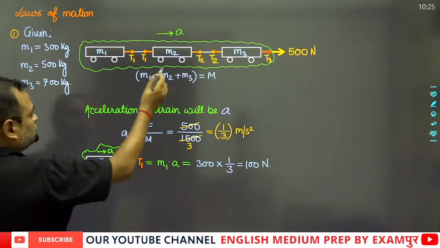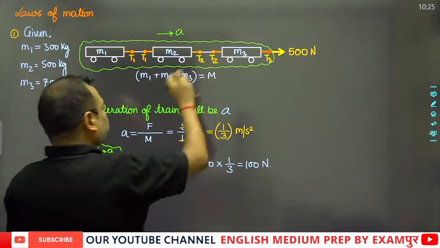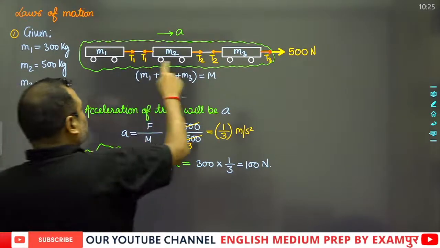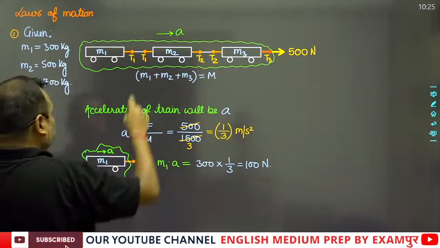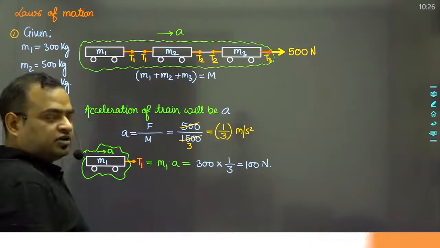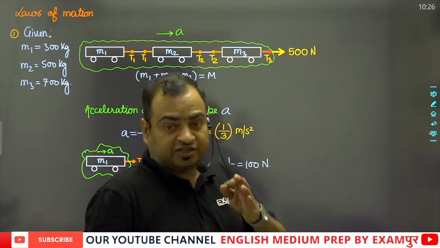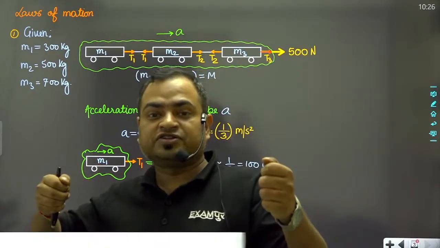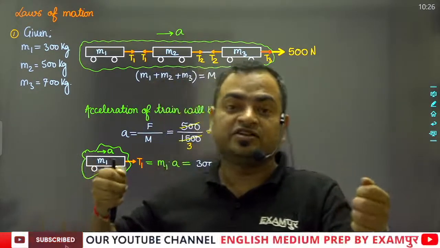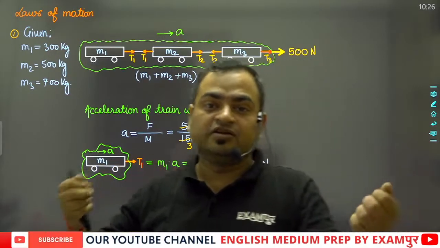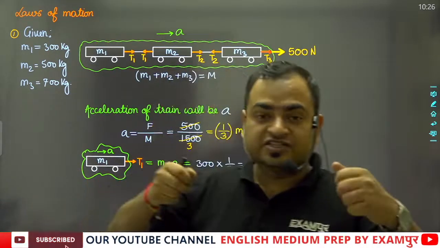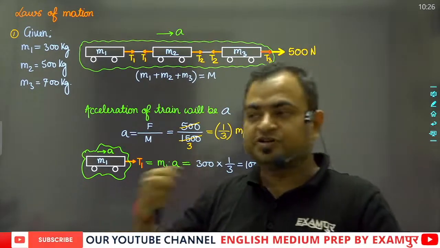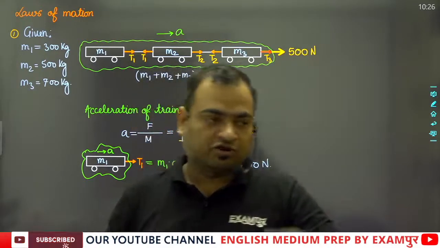Now if we are interested to find the value of the tension T2, then we will have to show the forces acting on this. My dear students, tension in a string is nothing but a force. Whenever we apply force at the two ends of a string, tension in the string is produced. So tension is a transmitted form of force along a string or rope.